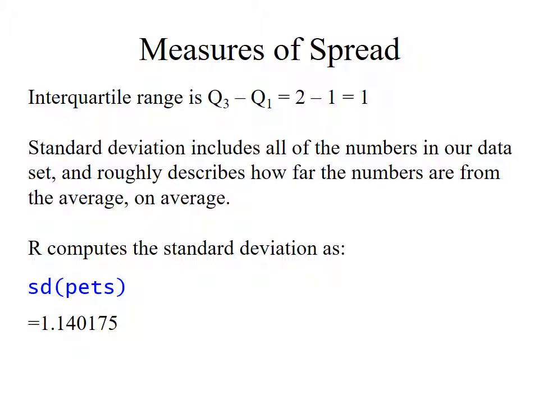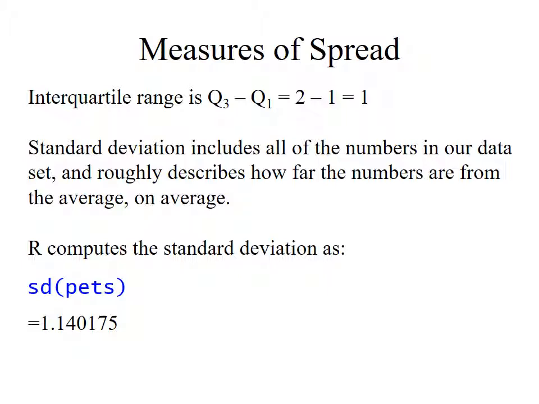Even more useful than that, more commonly used, and we're going to use this a lot in this course, is the standard deviation. The standard deviation takes every single number in the entire list into account, just in the same way when you're taking an average. All the numbers are involved. It's measuring how far things are from average, in a very, very rough sense, just to get a gut feeling about it. The standard deviation is kind of trying to compute something like how far the numbers are from average, on average.